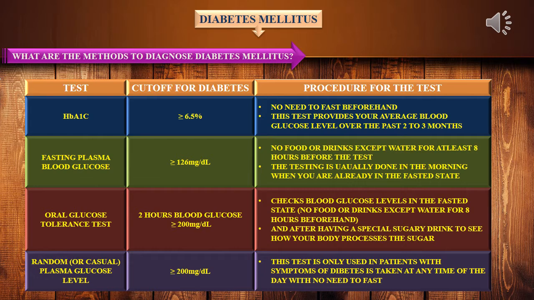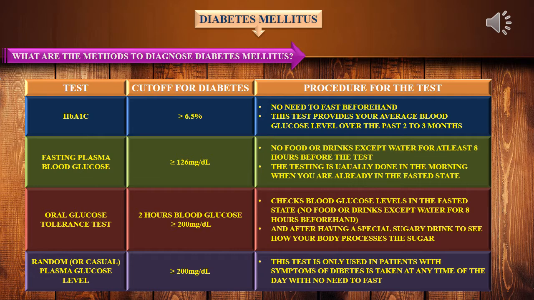For HbA1c, it is in percentage, more than or equal to 6.5%, then it represents the presence of diabetes mellitus. Likewise, 126 milligram per deciliter for fasting plasma blood glucose, then more than or equal to 200 milligram per deciliter for oral GTT test. Then for random plasma glucose level, it is also more than or equal to 200 milligram per deciliter. The third column represents procedures for each test, how it is carried out as given. Just read and go through the points, how it is done.